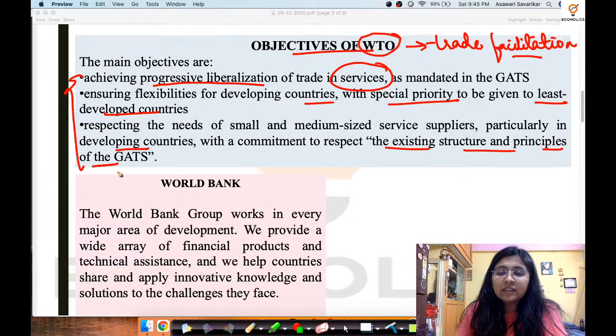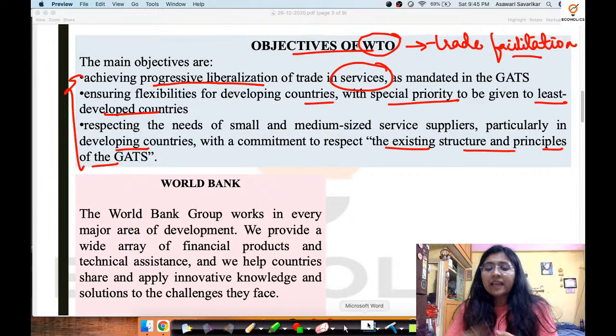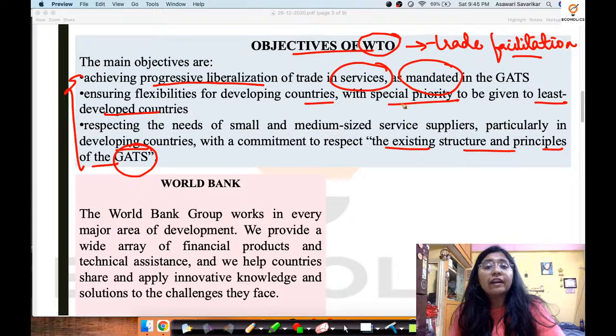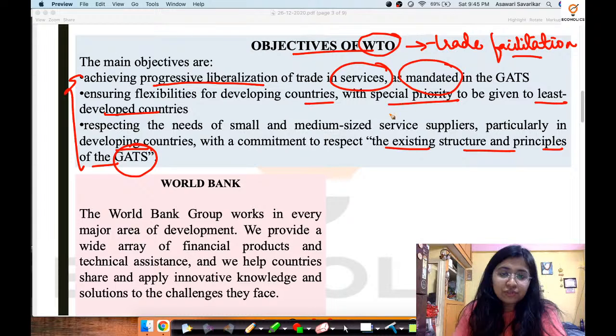Now over here, what is GATS, how was it founded, and everything. These are small hints that you're going to get. What are the mandates? These are some things that you need to search about so that you are better prepared for the next competitive examination, and of course the next examination that appears for UGC NET.